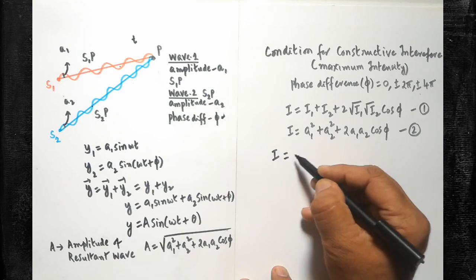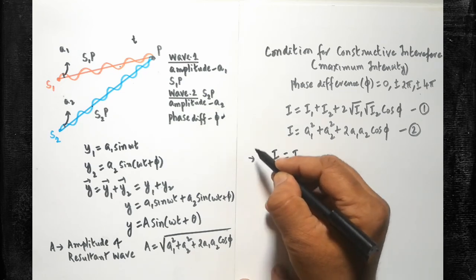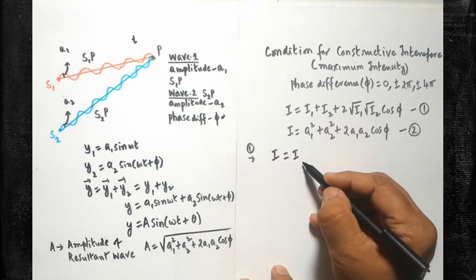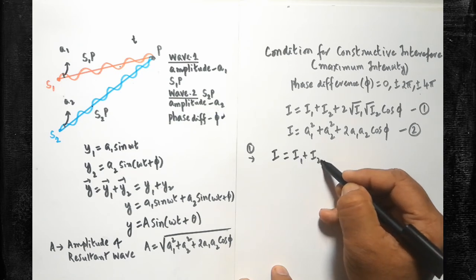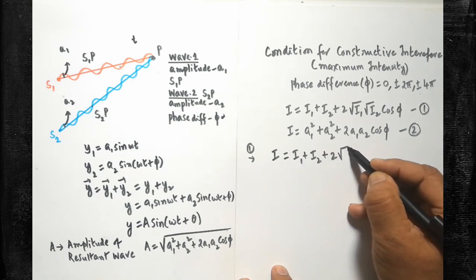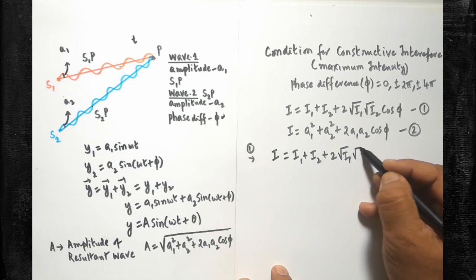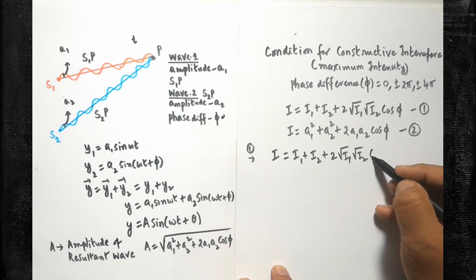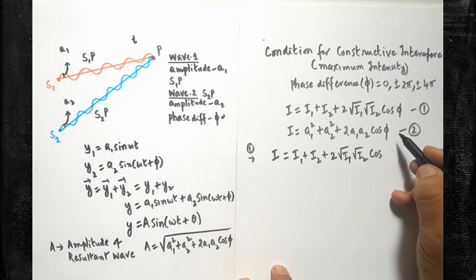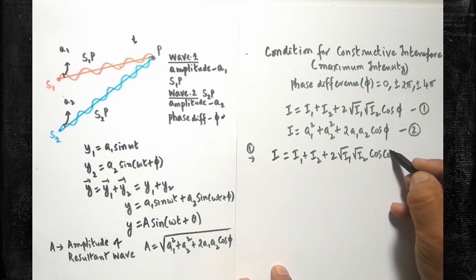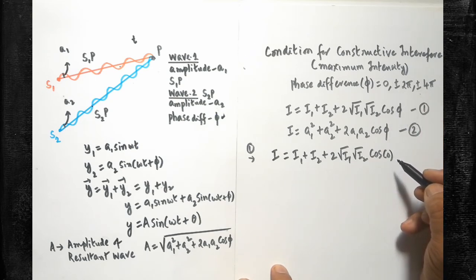I is equal to, in the first equation, I1 plus I2 plus 2 square root of I1 square root of I2. If instead of cos phi, 0 is substituted, what will happen? The cos value is 1.